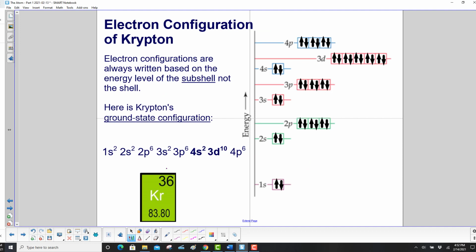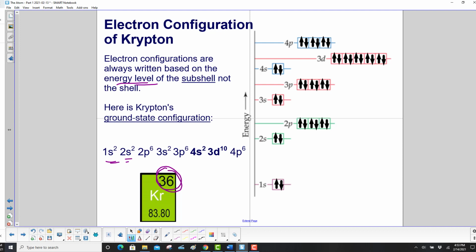Electron configuration of krypton, element with 36 protons and 36 electrons. Now the configurations are based on the energy level of the subshell, not the shell. Remember we said earlier that the energy depends on both the shell and the subshell, the n quantum number and the l quantum number. So here's krypton.